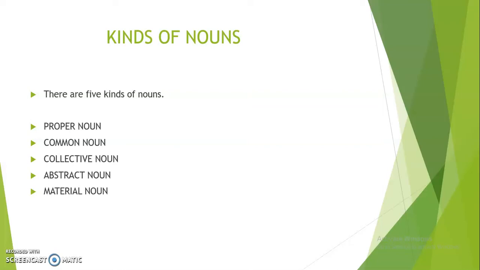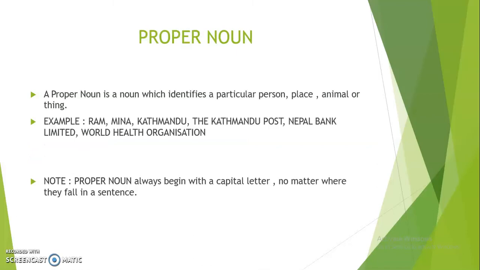Now we will read the kinds of noun. How many kinds of noun? There are 5 kinds of noun. And what are they? They are proper noun, common noun, collective noun, abstract noun, and material noun. Now first is proper noun. So what is a proper noun, children? A proper noun is a noun which identifies a particular person, place, animal, or thing.